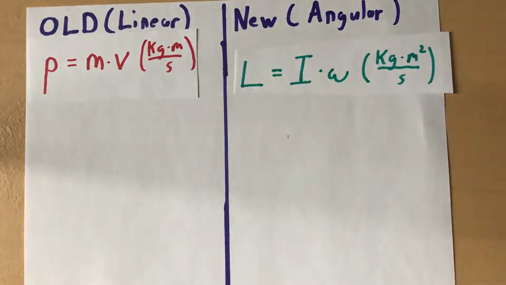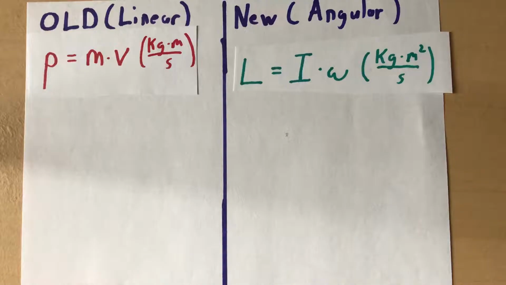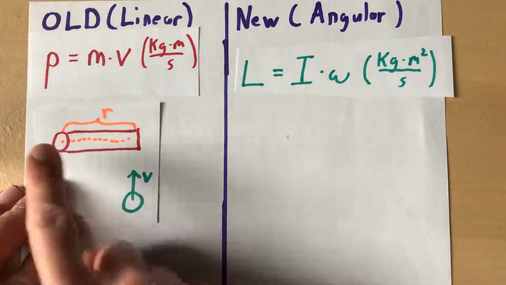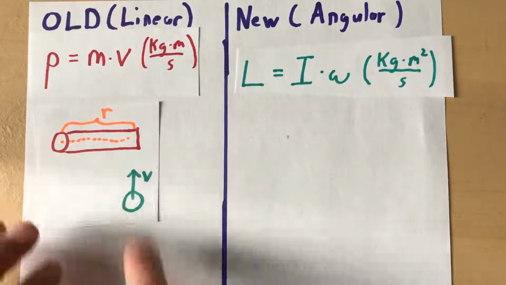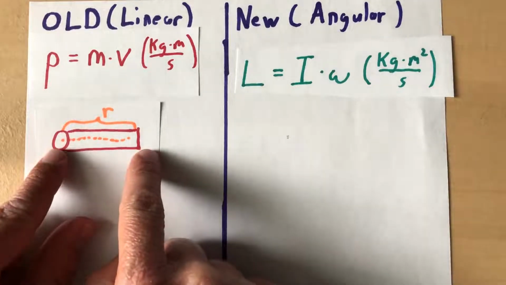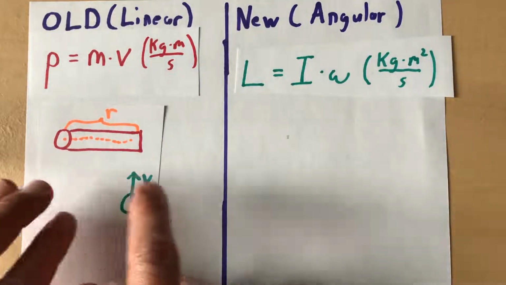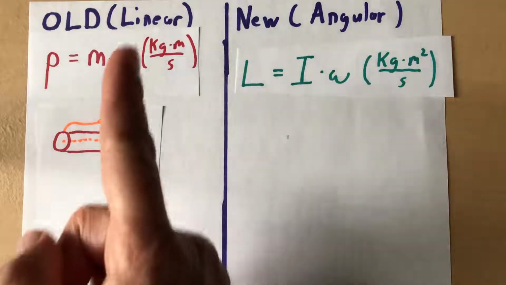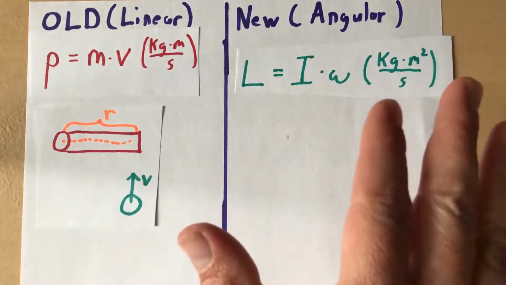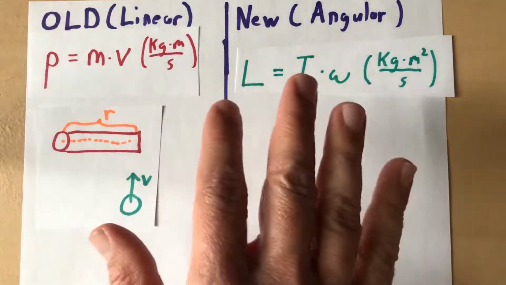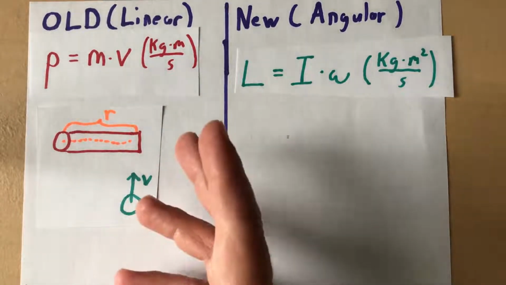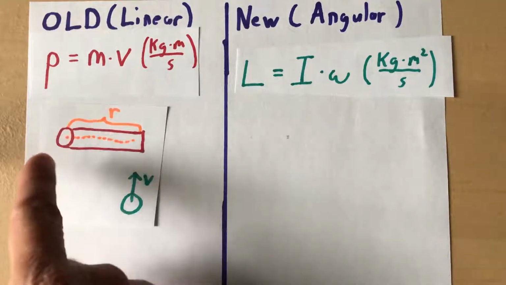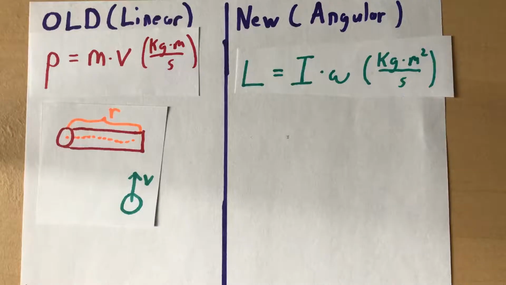One more thing that they might ask about, they like these sort of balls thrown at a door or a lever or something. Let's say we have a door sitting here and you throw a ball at it with speed v. The door's at rest, it's not rotating at all, and the ball's thrown at it. Now some people think, oh, well the door's not rotating, the ball's not rotating, it's going in a straight line. Nothing's got angular momentum, and therefore nothing could be rotating afterwards. But I bet you would also intuitively guess if you threw a ball at a door that had a very well greased axle there, the door would start to rotate, it would start to move.